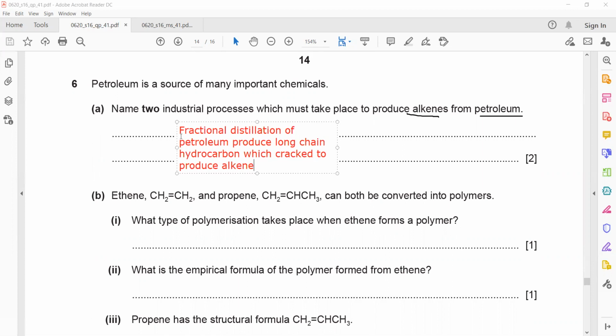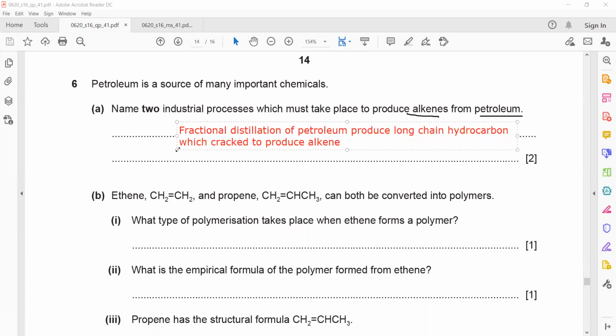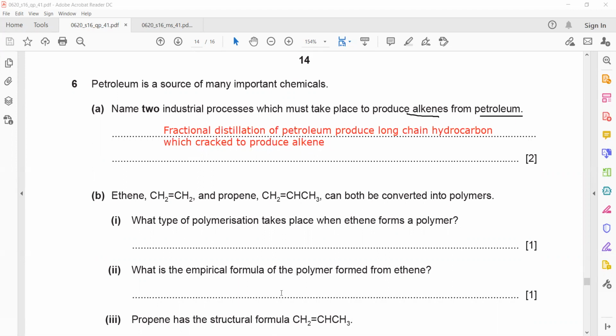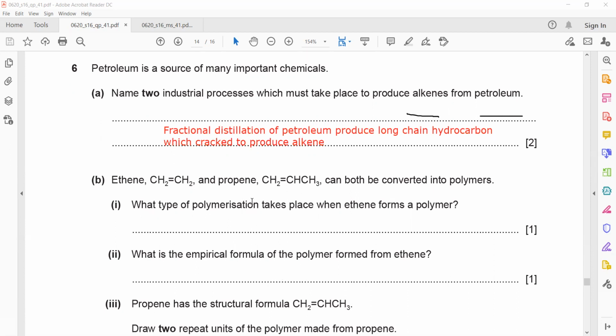Okay, in the next question they say ethene and propene can both be converted into polymers. What type of polymerization takes place when ethene forms a polymer? As we discussed, there are two types of polymerization: addition and condensation. So which kind of polymerization occurs when alkene forms a long chain compound? Addition polymerization. It is better if everyone participates. Even if your answer is wrong, that's not an issue. Your participation is important, which shows your understanding.